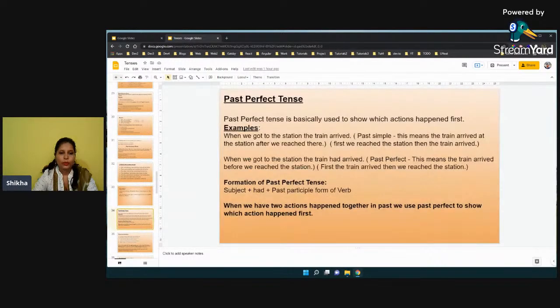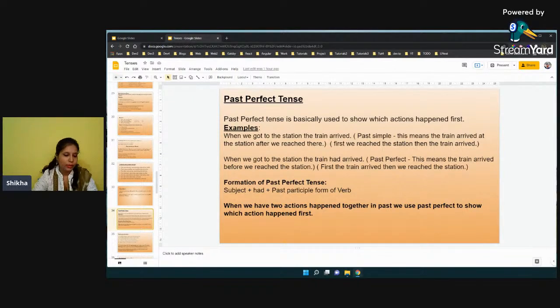So now we are moving to understand past perfect tense. Yeah, so mostly people get a little bit confused with past perfect tense. So why do we use past perfect tense? We use past perfect tense to show actions which happened first.